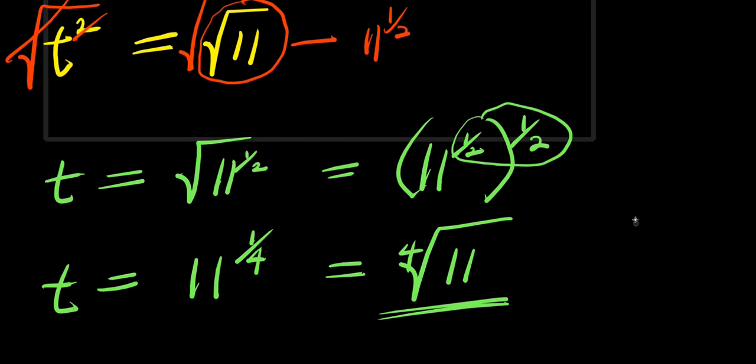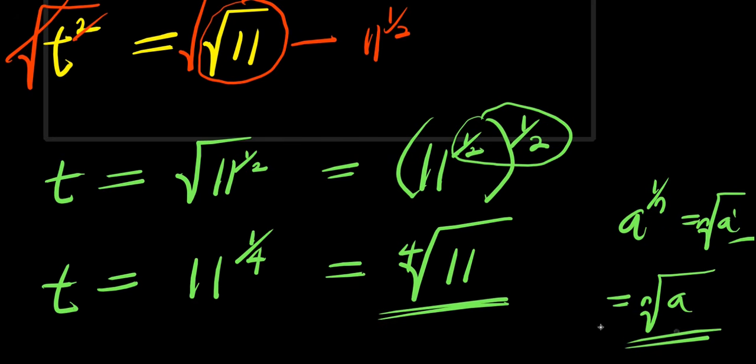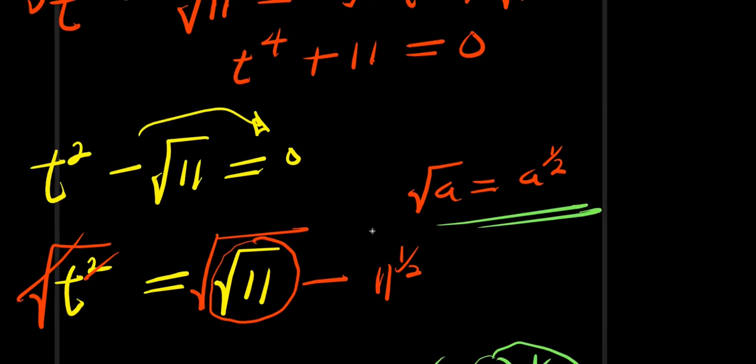Using the identity, if you have a power 1 over n, this equals the nth root of a to the power of 1, and a to the power of 1 is a. So this actually means we have the nth root of a. Just apply the identity right here. That's how you're having this. So this is one of the solutions. So let's check if there's any other solution.